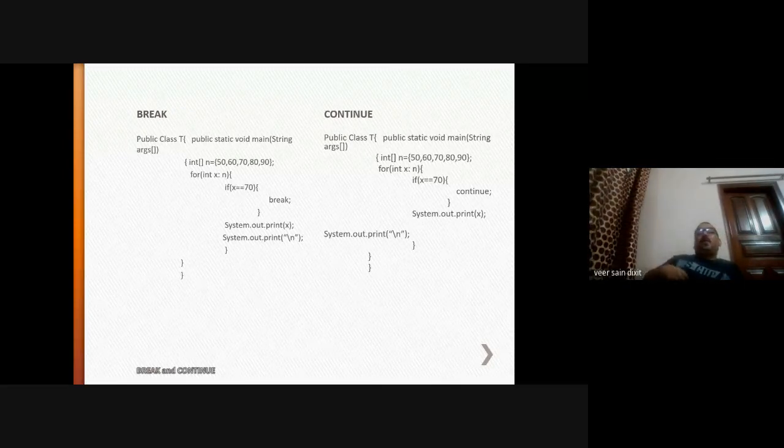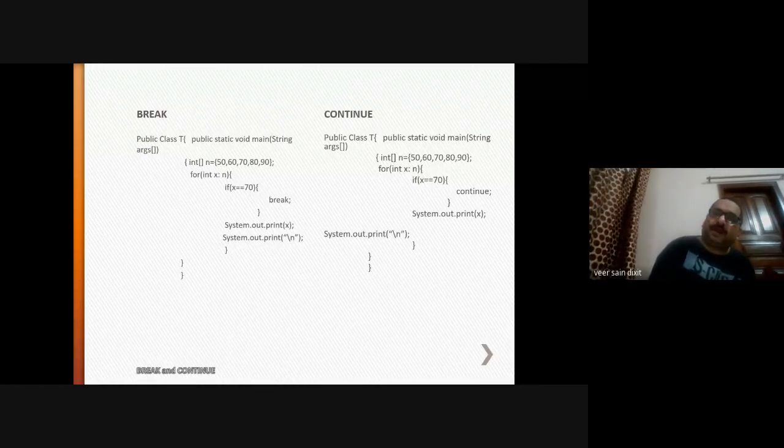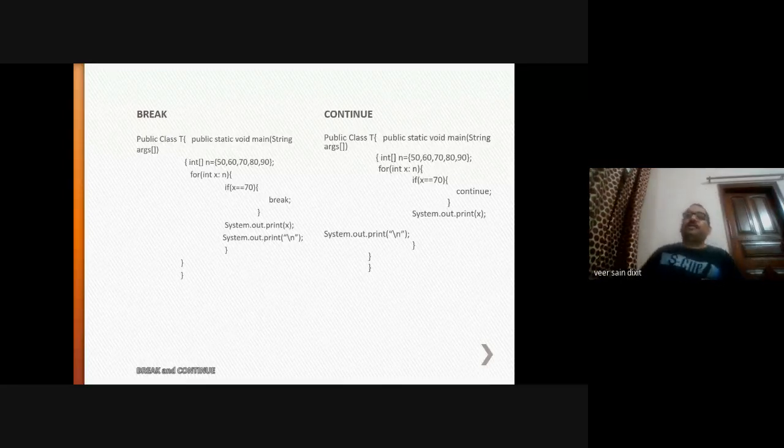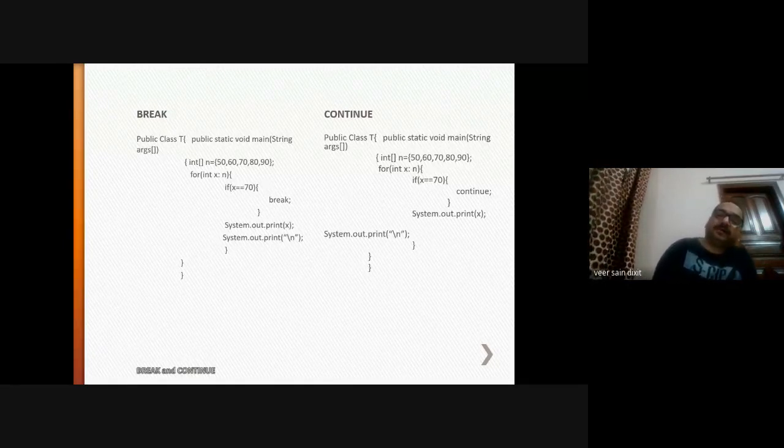This is the continue statement. In this, I have taken the same example in continue. Public class T. Public static void main string args. Here again an array is taken which is having these values. For int x colon n. This is the variant of for loop. Another way, whenever you are using an array, you can write the for loop like this: for iterator colon array.